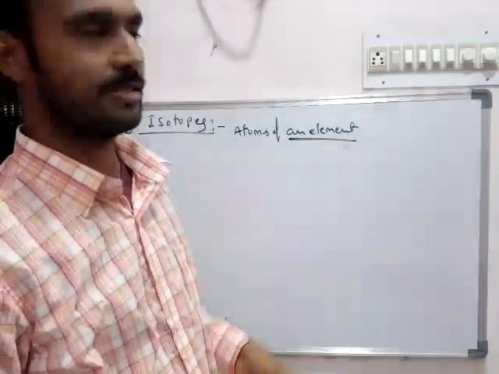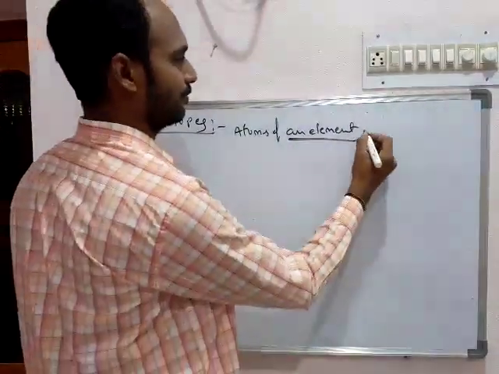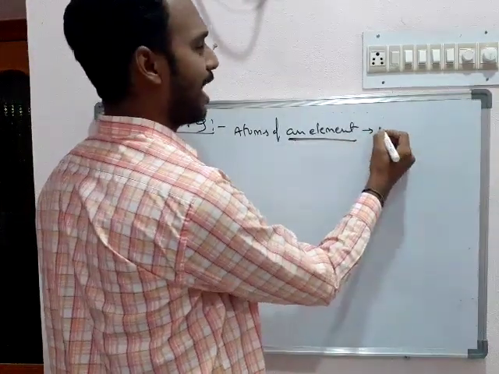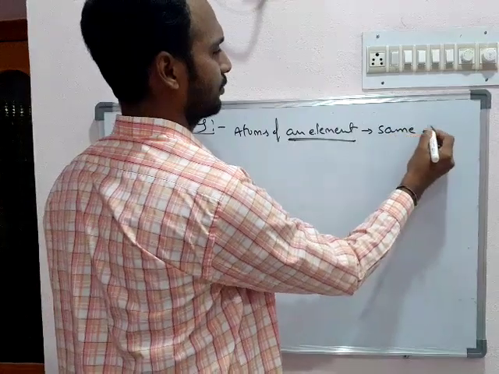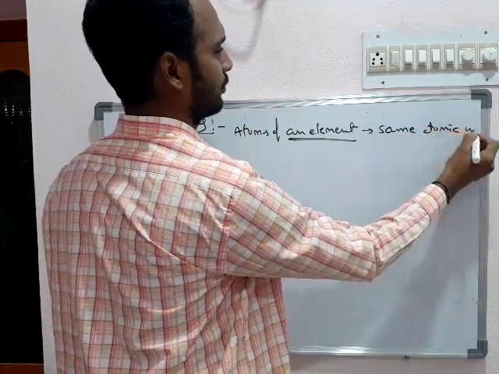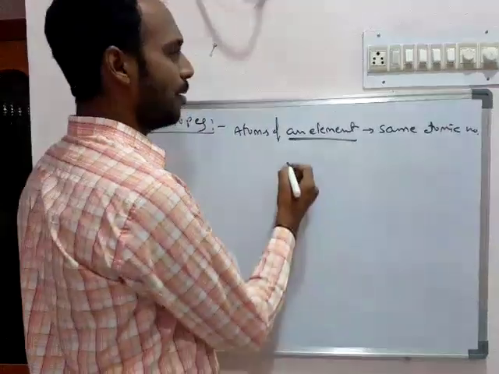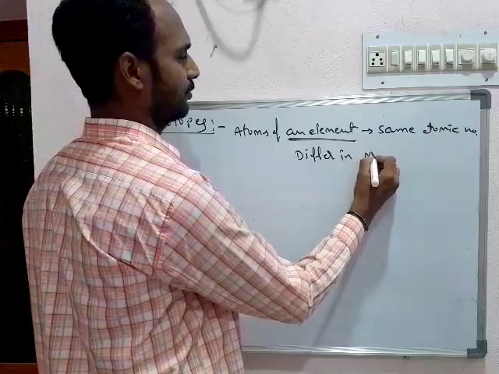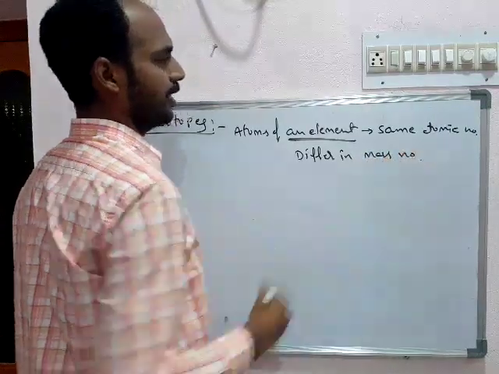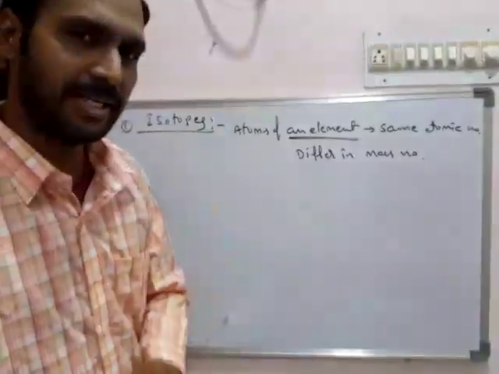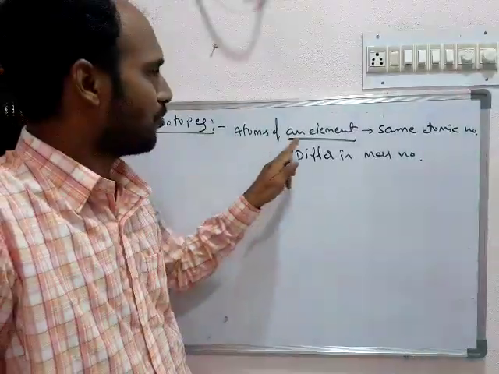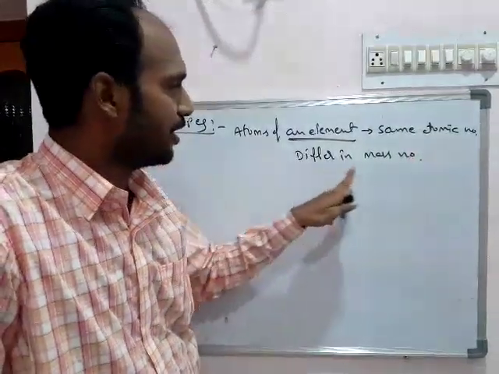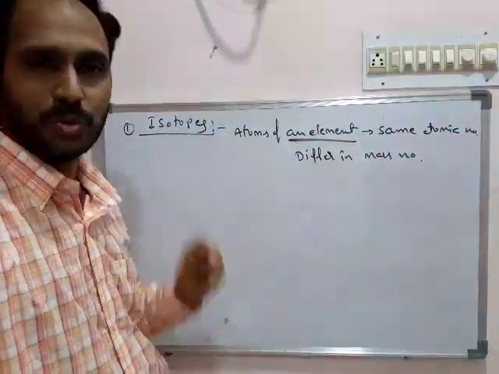The atoms are different, but automatically they have the same atomic number and differ in their mass number. So simply we can define that atoms of an element with the same atomic number but different mass numbers are called isotopes.